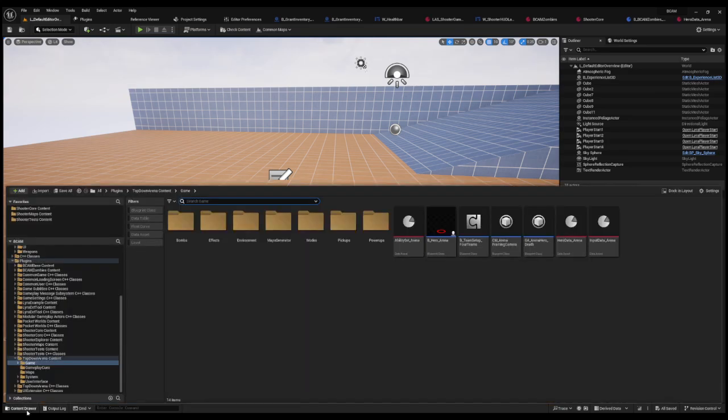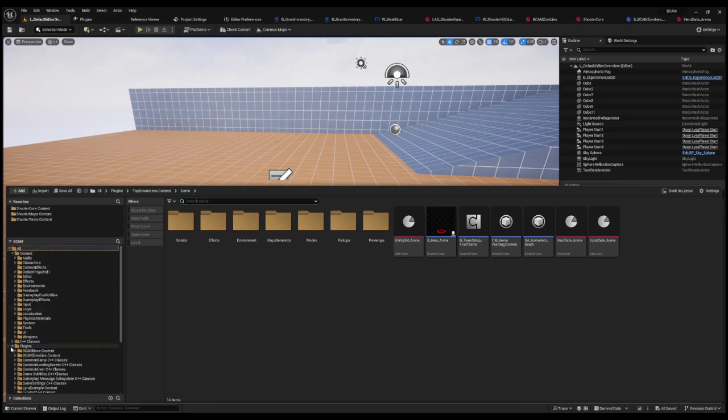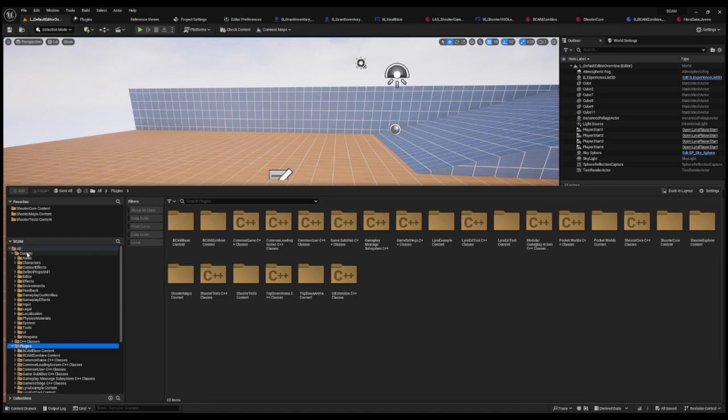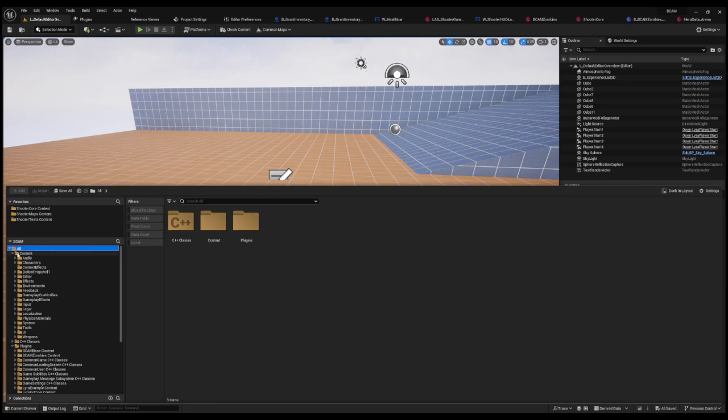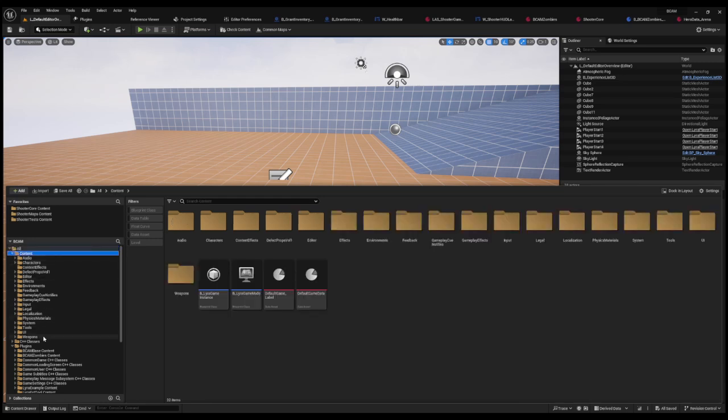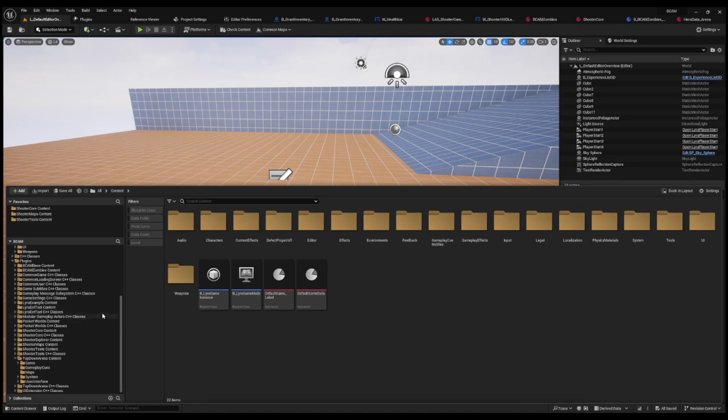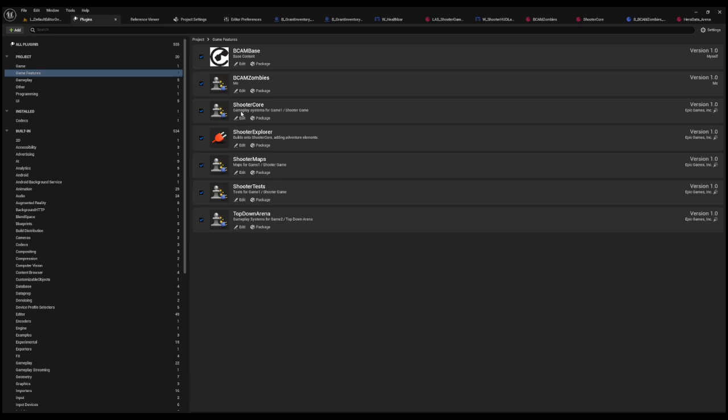So if I were to go and open this content drawer, you will see all of this the first time you come into the engine with this project. There's classically the content folder, right? That's most of the time when you see your Unreal Engine games, it's all in the content folder. Well, the new thing, it's not necessarily new, but it's a better practice, is that you use plugins. Okay, so if I go to my plugins tab, you'll see Shooter Core, Shooter Explorer, Shooter Maps, Shooter Test, Top Down Arena. These are all plugins that we can attach to our project to give the player different experiences.